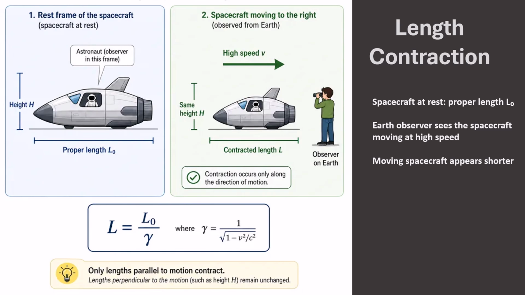This shortening happens only along the direction of motion. The height of the spacecraft does not contract in this example. The formula is L equals L0 divided by gamma. Here, L0 is the proper length, measured in the spacecraft's own frame. And L is the contracted length measured by the Earth observer. The faster the spacecraft moves, the larger gamma becomes, and the shorter the moving spacecraft is measured to be.